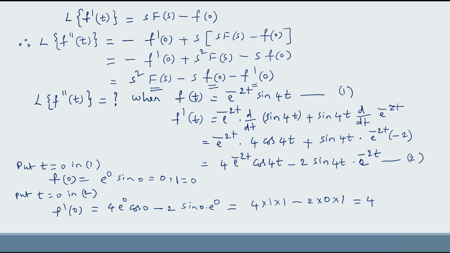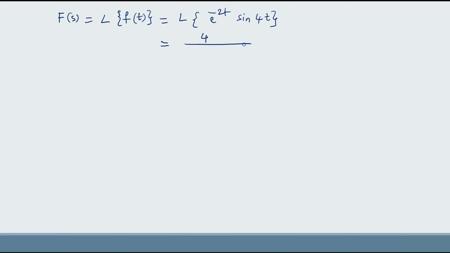Now we need F of s. F of s means Laplace transform of f of t. Now let us find F of s. Here F of s equal to L of f of t, that means Laplace transform of e power minus 2t sin 4t. Now according to the first shifting property, we get 4 by (s plus 2) whole square plus 4 square.